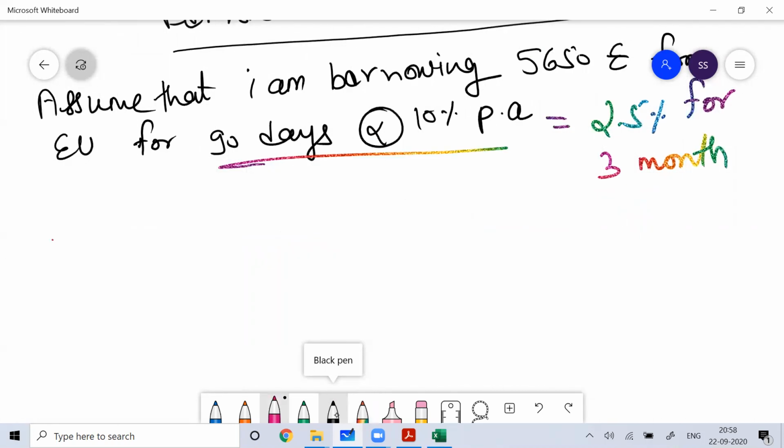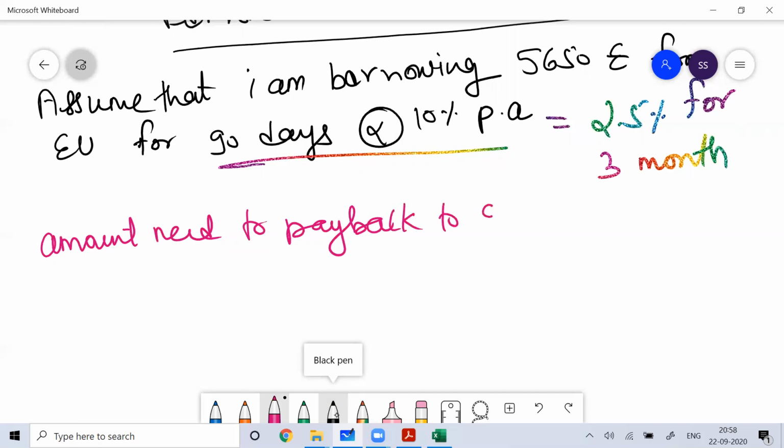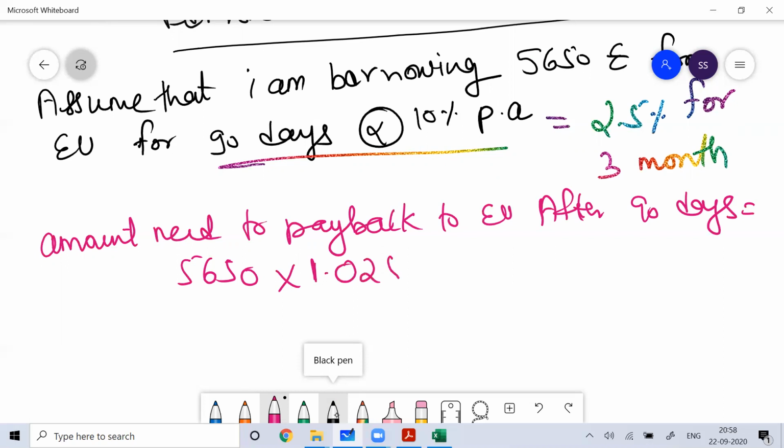So the amount you need to pay back to the European bank after 90 days will be equal to how much? 5650, with the rate of interest 2.5%.